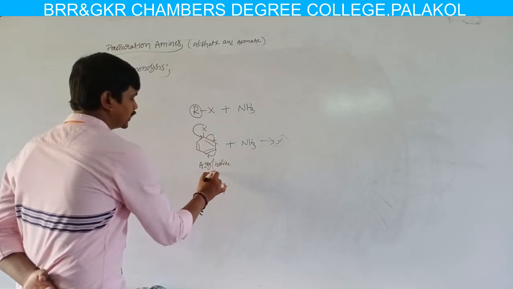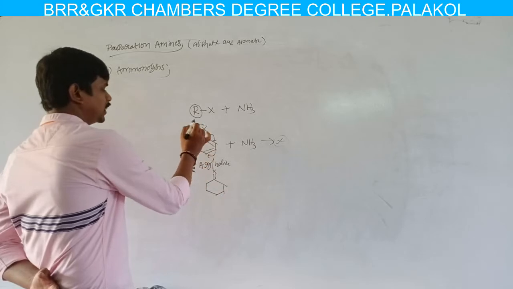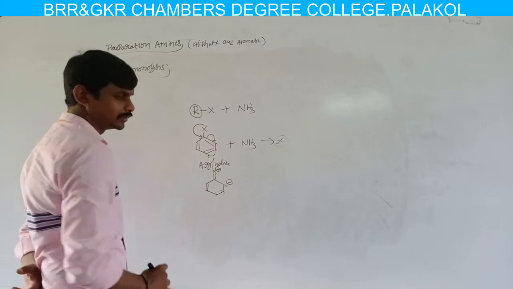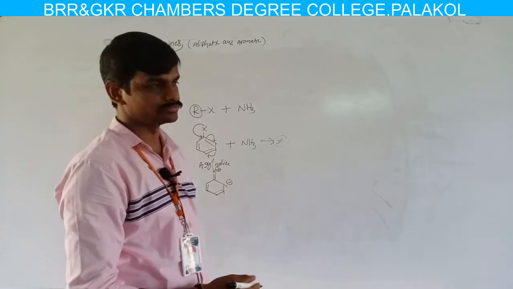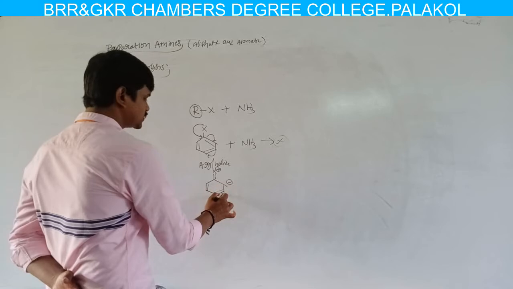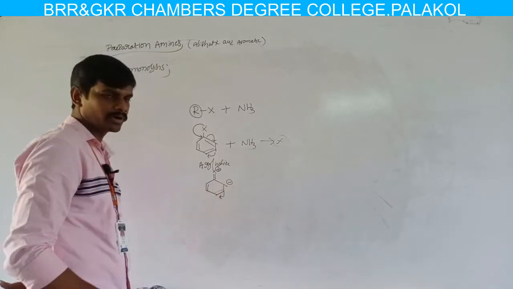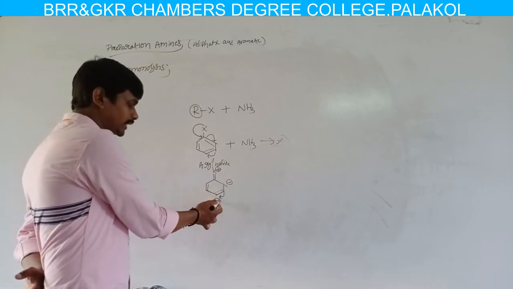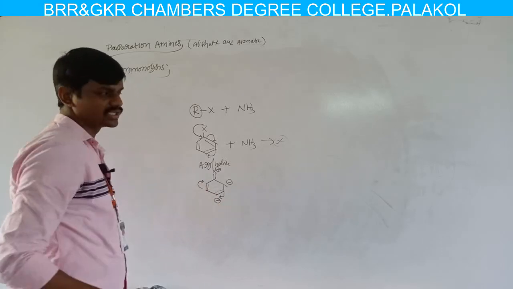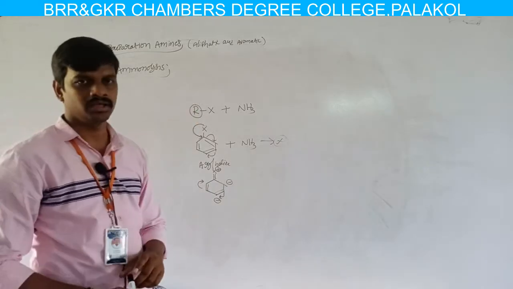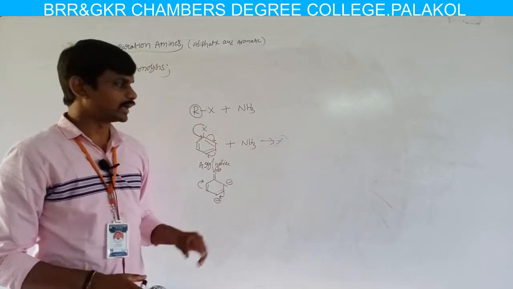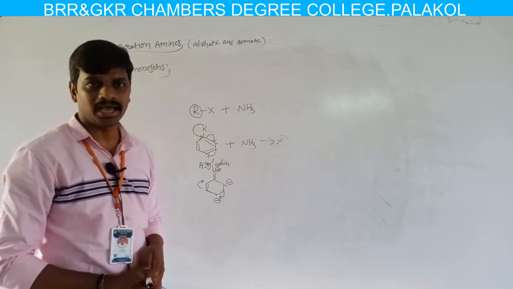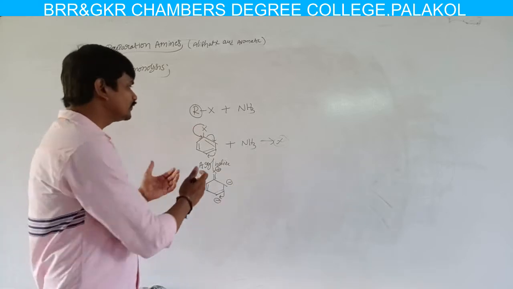Due to that, the bond between halogen and carbon is converted from a single bond to a double bond. The negative charge formed is again involved in resonance with the adjacent double bond. Then this carbon carries a negative charge, and the negatively charged carbon is resonance stabilized by the adjacent carbon. So the lone pair of electrons present on the halogen atom undergoes resonance with the adjacent benzene ring. So aryl halides do not undergo nucleophilic substitution reaction.